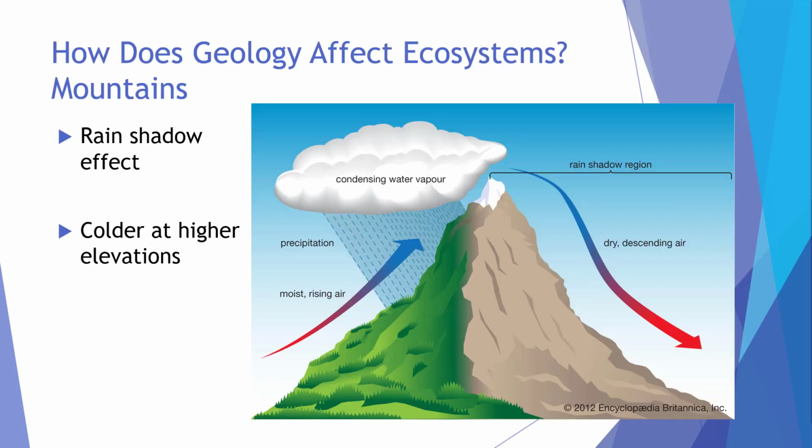Another way that mountains affect ecosystems is via temperature. Mountains are at different temperature depending on the elevation that you're at, with the coldest regions at highest elevations. Traveling up a tall mountain, you will pass through different regions with different vegetation adapted to the different temperature conditions and growing season windows. At higher elevations, they'll have snow for more and more of the year.